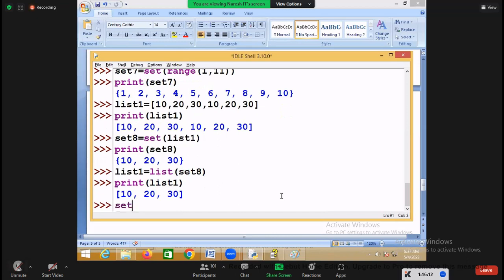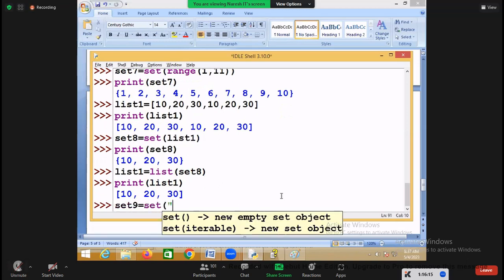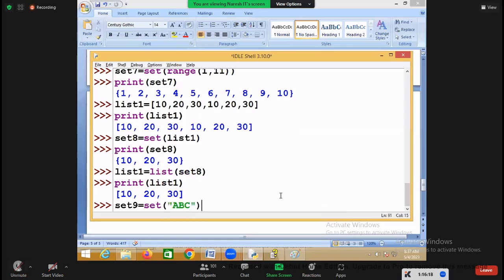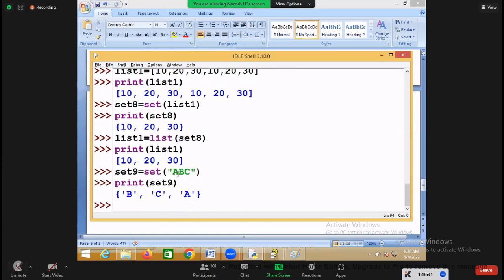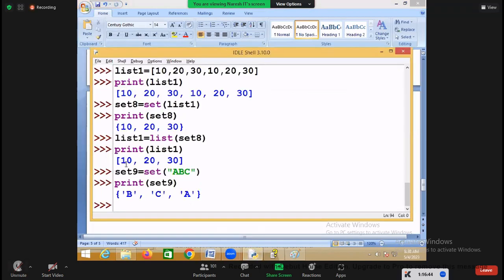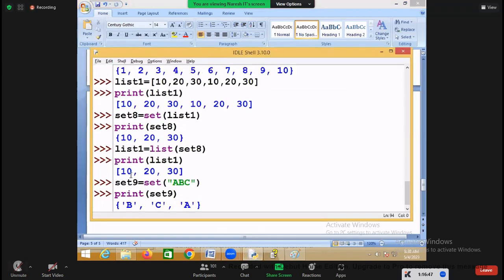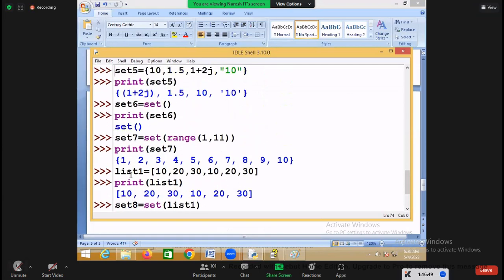So you can create it. Now set9 equal to, within double quotes, A, B, C. How many characters are there in the string? 3 characters. So how many characters will be added to the set? 3 characters. So the set has 3 strings now: A, B, and C. But is the order the same or different? Different, because the storing is done based on the hash value of the objects, right? So this is how you do it.